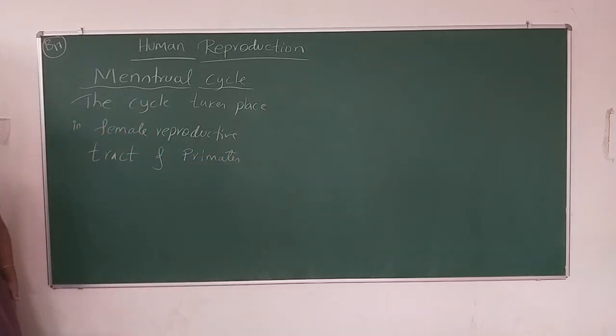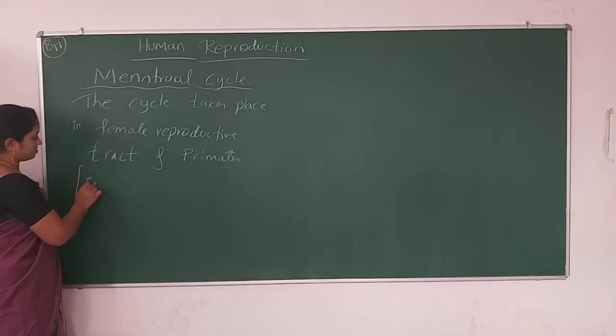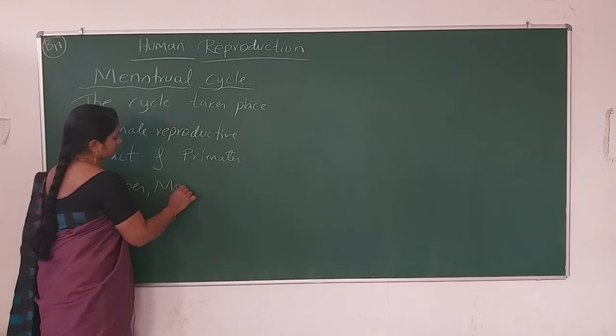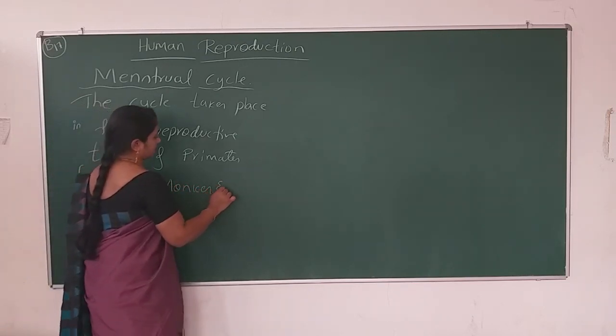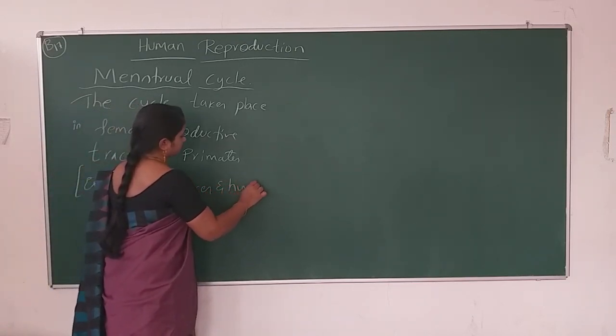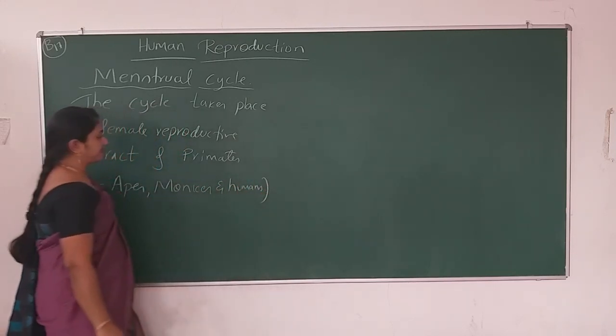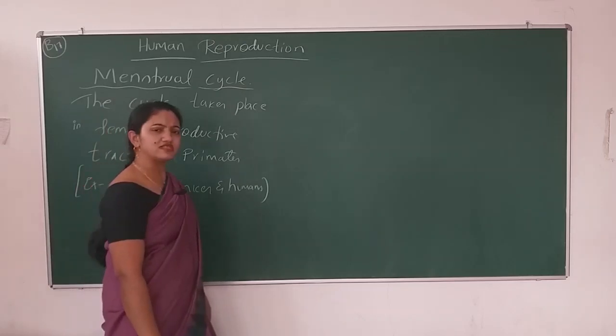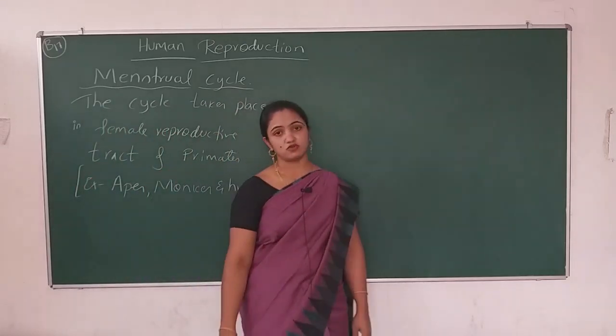Primates, for example, apes, monkeys and humans. So these are all known as the primates. So this is how the cycle takes place in the female reproductive tract.